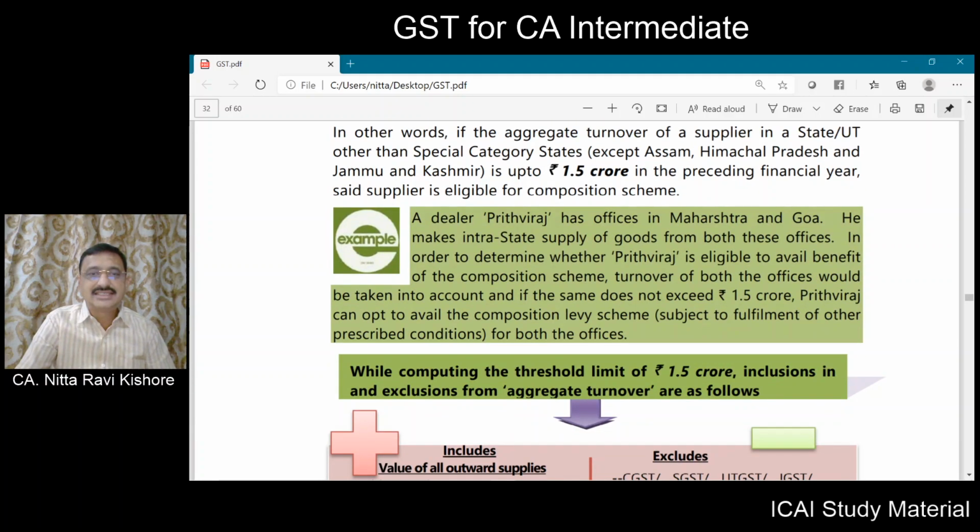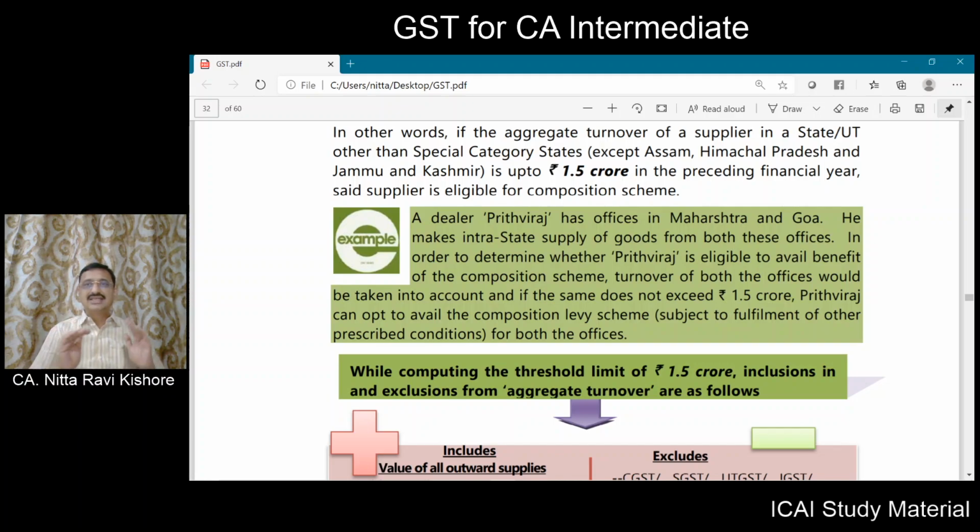Let's take an example. A dealer has offices in Maharashtra and Goa. He makes intrastate supply of goods from both these offices. Now, to determine whether Prithviraj is eligible for composition scheme, you have to take the turnover of both the places.